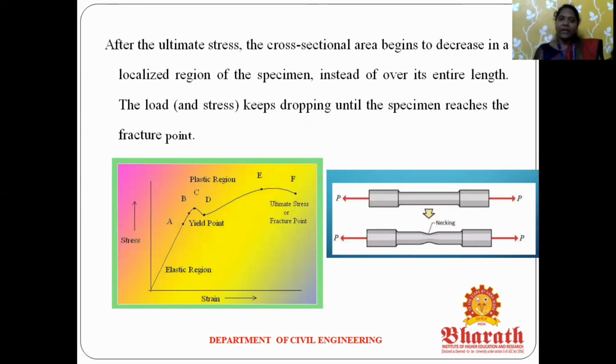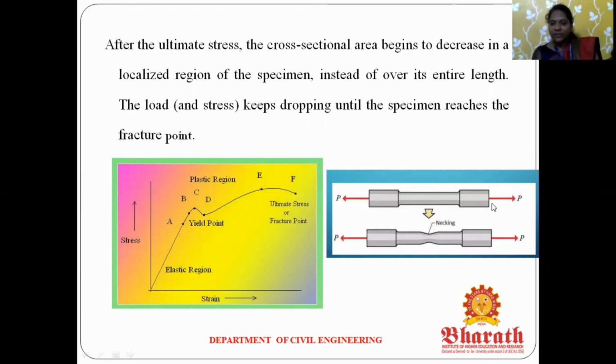After the ultimate stress, we again apply the forces to the rod, so finally the specimen will fracture. It means fracture and failure; the terms are all the same. So this is called the final failure point. The F point is called the failure point.